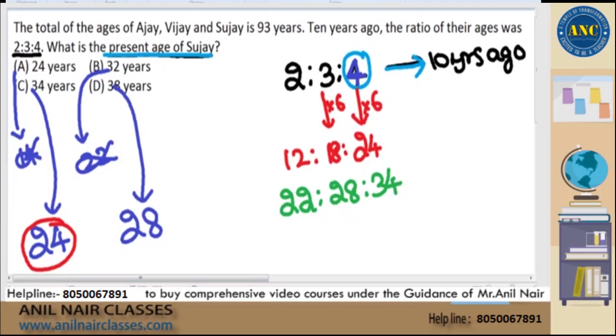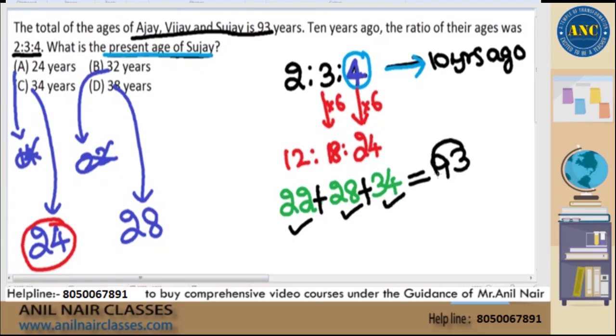Now, think logically. The question says the total of the ages of Ajay, Vijay and Sujay is 93 years. That means when I add these three present ages, it should give me 93 years. Think logically, sir. Even plus even plus even, will it be an odd number? It will definitely not be an odd number. This cannot be the answer. Therefore, this is incorrect. This should be correct. The answer is 38 years.